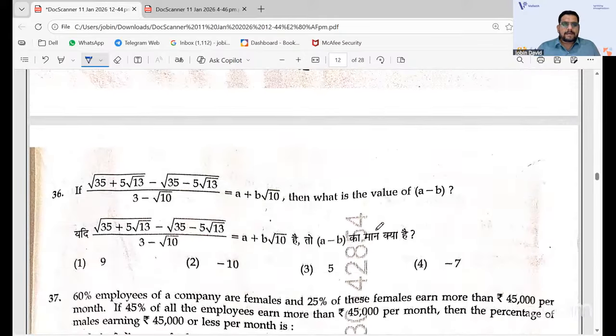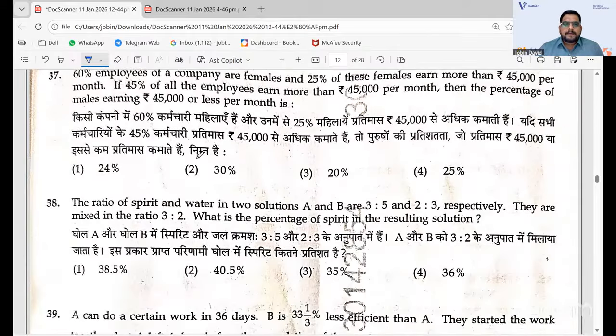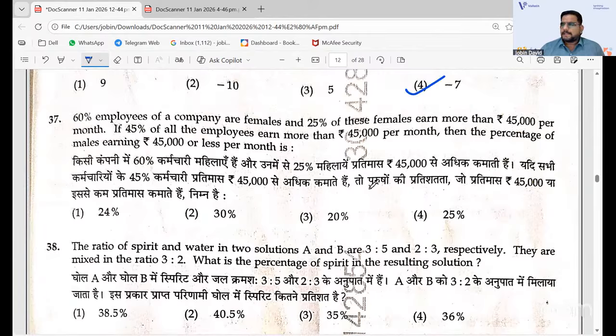And then now you have 36. So it is actually the answer. It is just a simplification method, but you use the identities like (a plus b) whole square, a square minus b square. That is how the identity is used, or the conjugate idea and all. It is minus 7. This was easy. 37. It is actually a percentage that you will get. The answer is 25 percent.